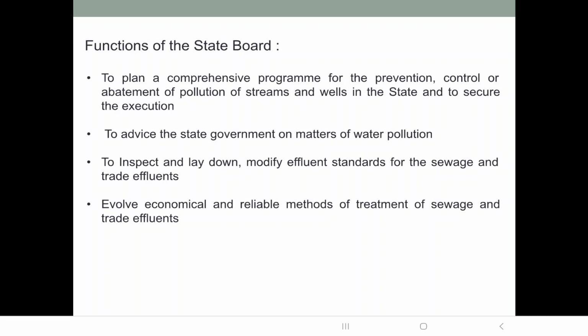If it finds that any industry is discharging the pollutants in the nearby river or any stream, then it can inspect such industry. Okay, and it will lay down the standards and modify the standards for the effluent discharge. Then evolve economical and reliable methods of treatment of sewage and trade effluents. That means if any new technology is there, then it might think of adopting that technology for treatment of sewage and trade effluents.